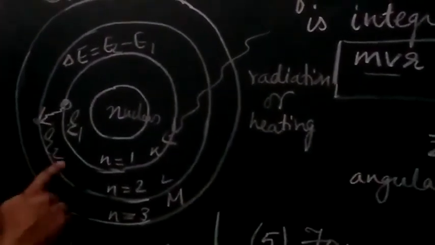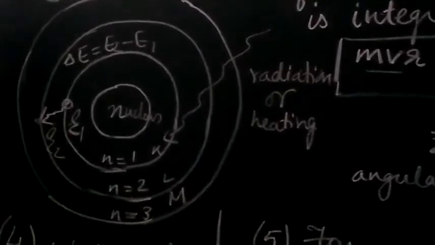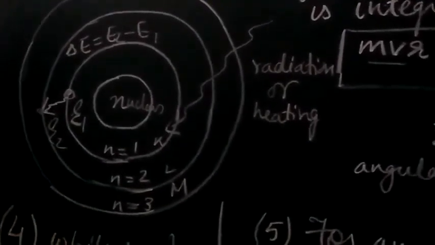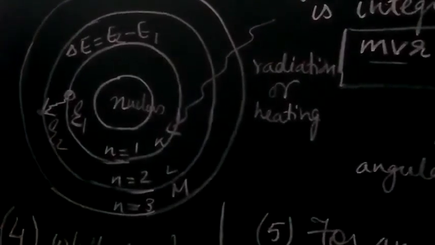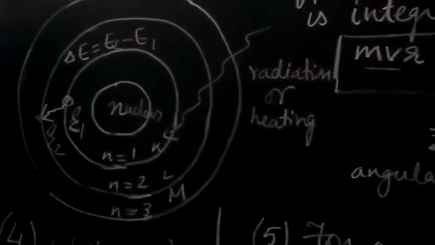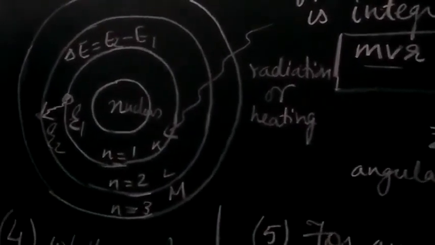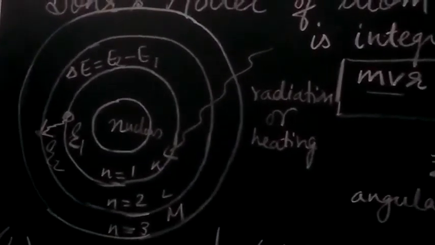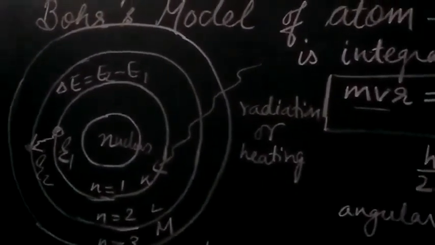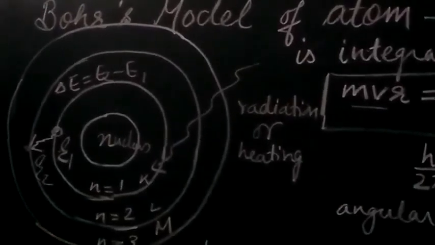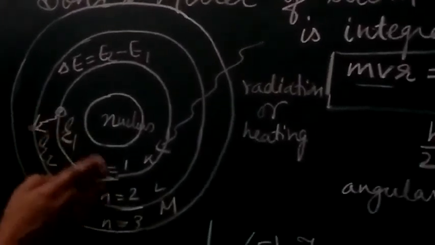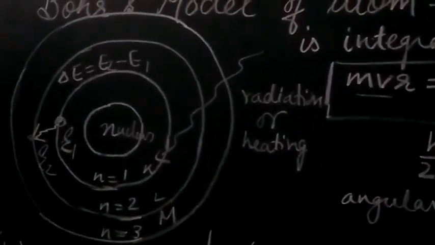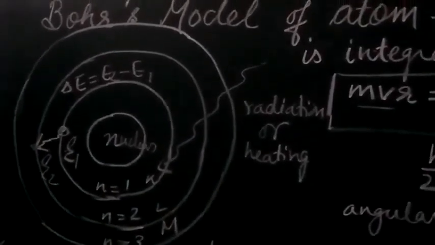Right, student? So we can say that he gave the explanation in this way: the electron will show the transition when it takes up energy from the outside or from an external source. If that external source is not present, the electron will keep revolving in the particular shell, with a definite energy and angular momentum associated with it.